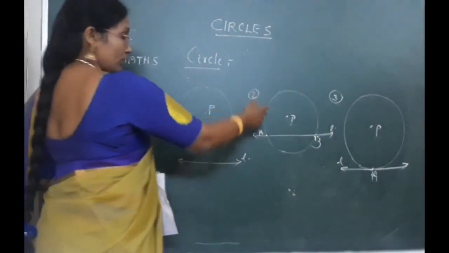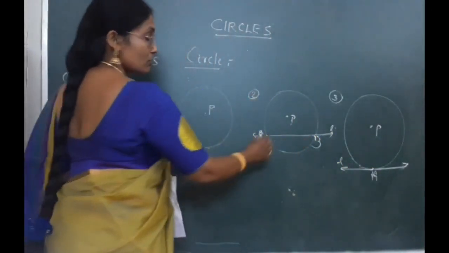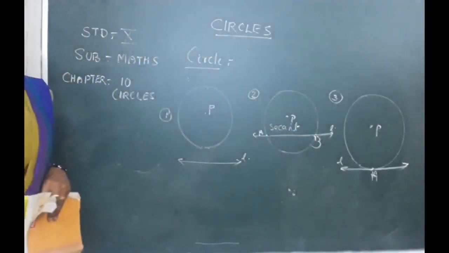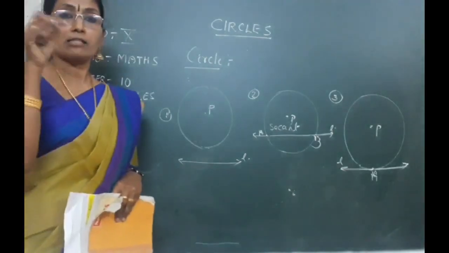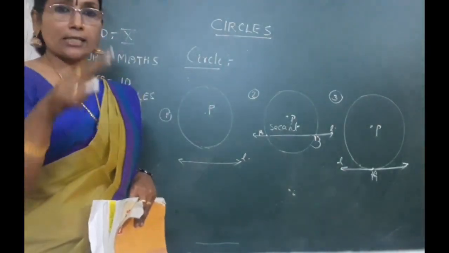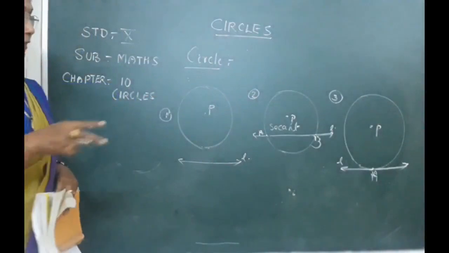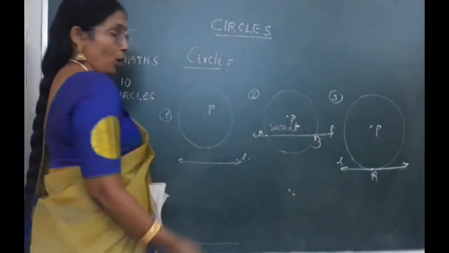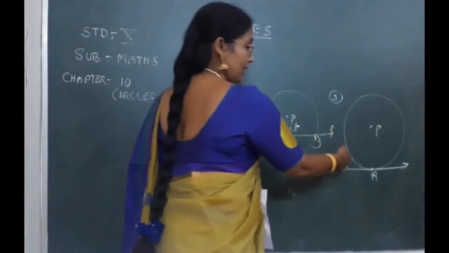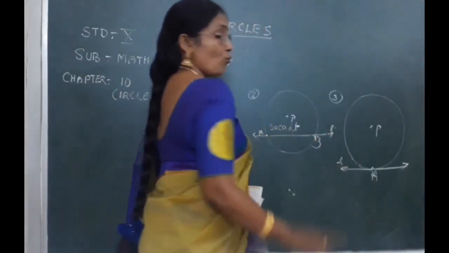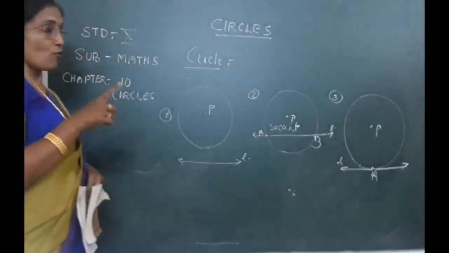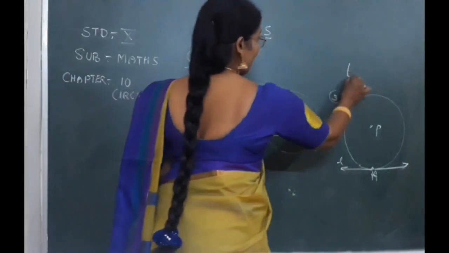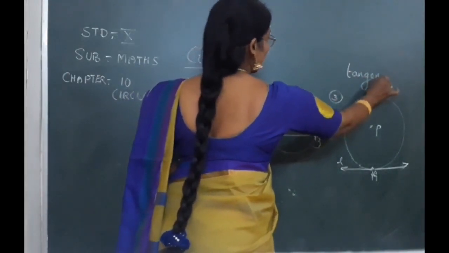Now, what about this line? This line you can denote by one special name, that is called the secant of the circle. That means a line in the same plane of the circle which touches the circle in 2 points is known as a secant of the circle. Now, what about this case? This line is touching the circle in one and only 1 point. What will you say about that type of line? That is known as a tangent to the circle. Tangent.